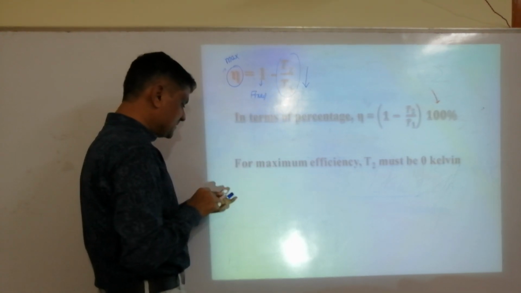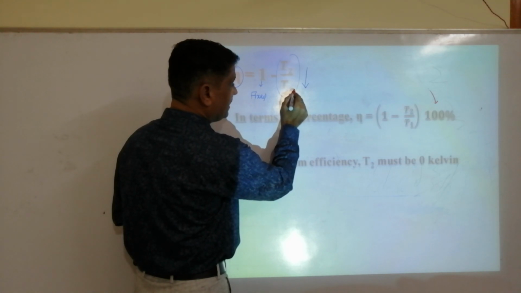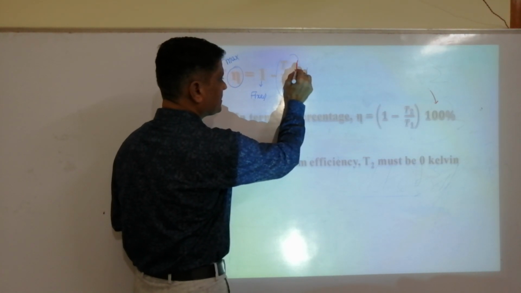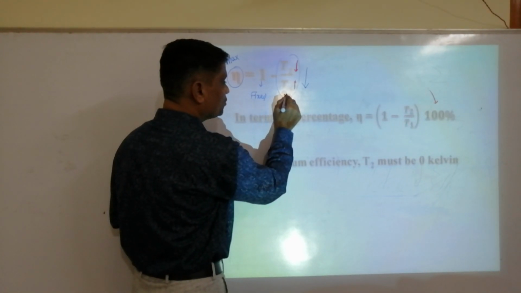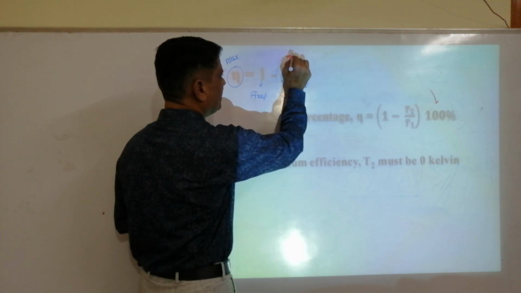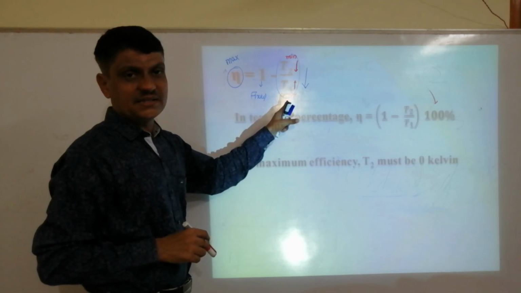So T1 should be maximum or T2 should be minimum. But the question arises here about maximum.